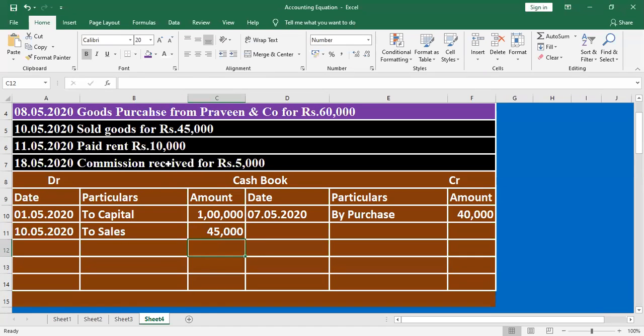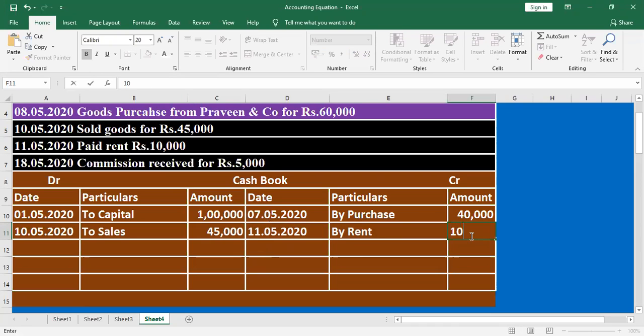Rent paid. Cash comes in or goes out? Cash goes out, sir. Mention the date here, then mention rent. What is the value here? 10,000. Right. What is the next one?